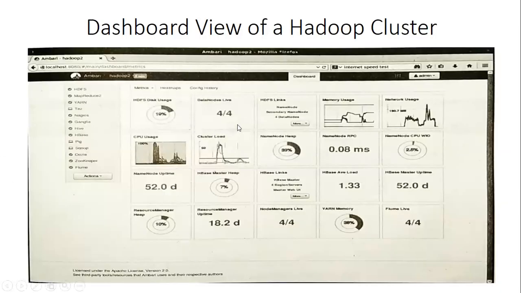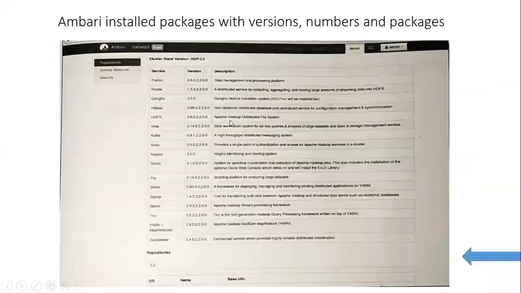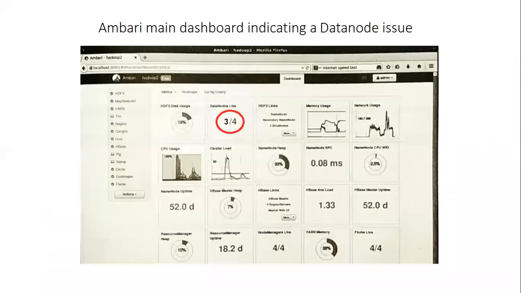Here, observe Data Nodes Live. In HDFS, in Hadoop, we have data nodes and the master node. It is saying 4 out of 4, so all the data nodes are alive and working fine. When there is a failure in a data node, it will automatically be displayed on the dashboard view.